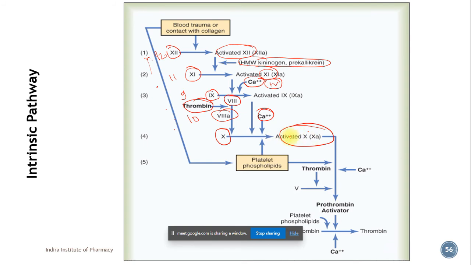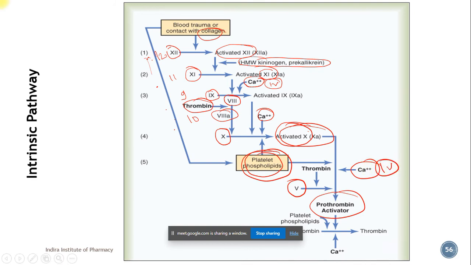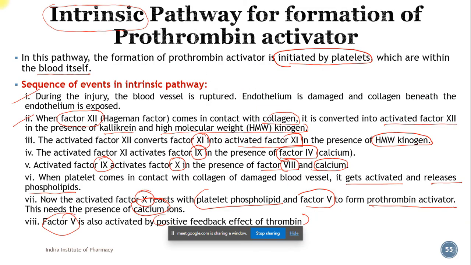This activated factor 10 then combines with the platelet phospholipids, which are released by the platelet when it comes in contact with the collagen, thus forming the prothrombin activator. For this prothrombin activator formation, it requires activated factor 10, then platelet phospholipids, then factor 5 and factor 4. Okay, so let's read again.